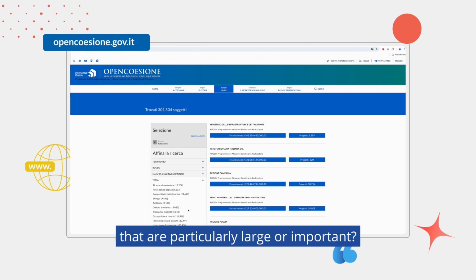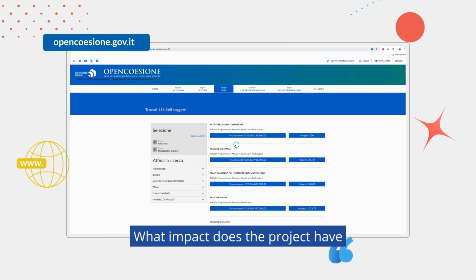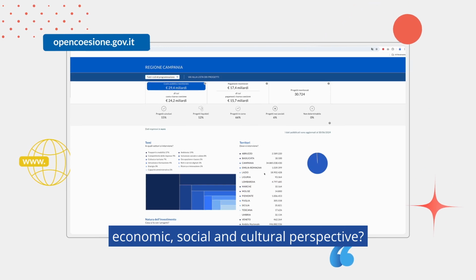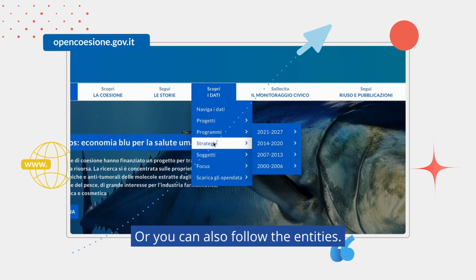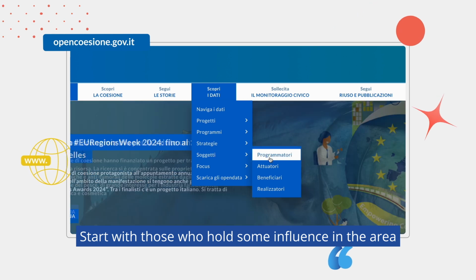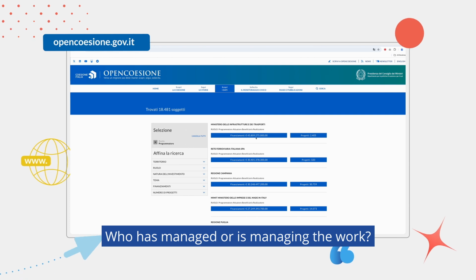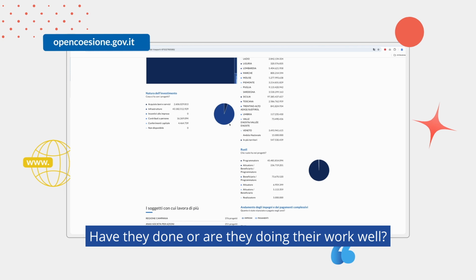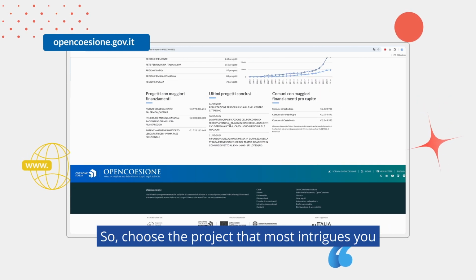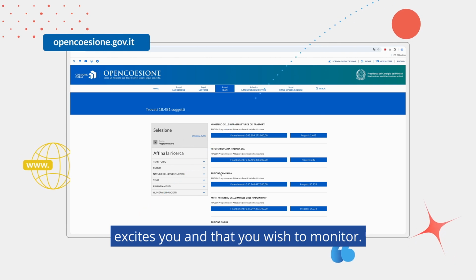Are there projects that are particularly large or important? Who are the stakeholders involved and how are the payments progressing? What impact does the project have on the territory from an economic, social, and cultural perspective? Or you can also follow the entities. Start with those who hold some influence in the area, the municipality, the region, or companies. Who has managed or is managing the work? Do the entities collaborate with others? Have they done or are they doing their work well? So, choose the project that most intrigues you, excites you, and that you wish to monitor.